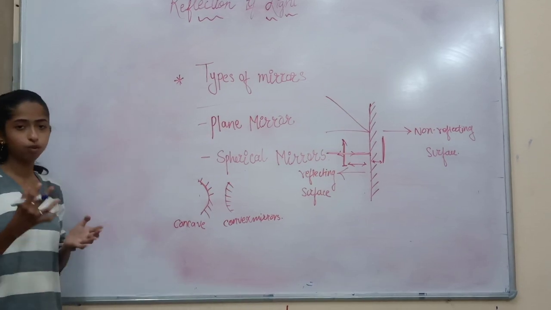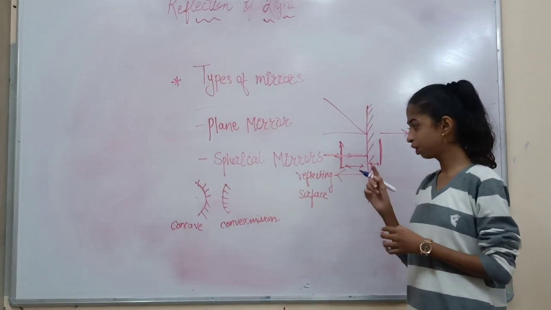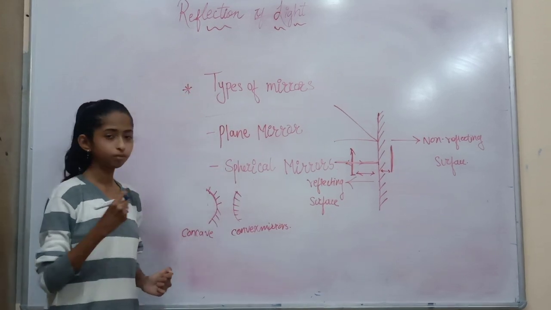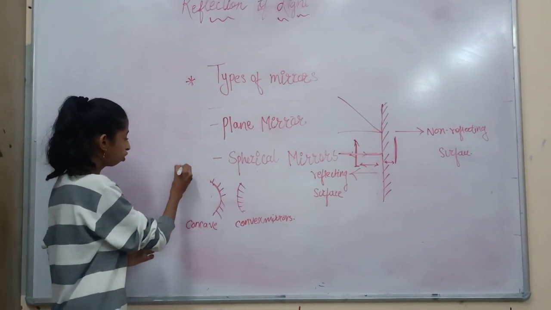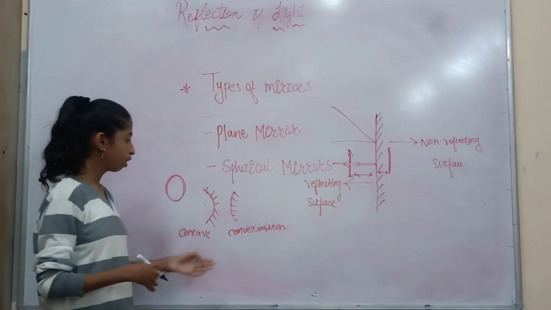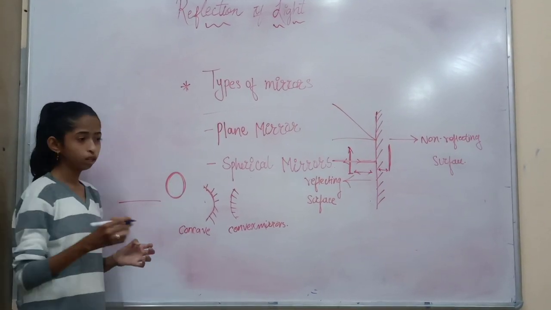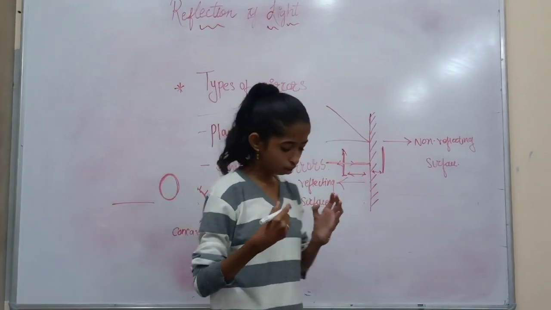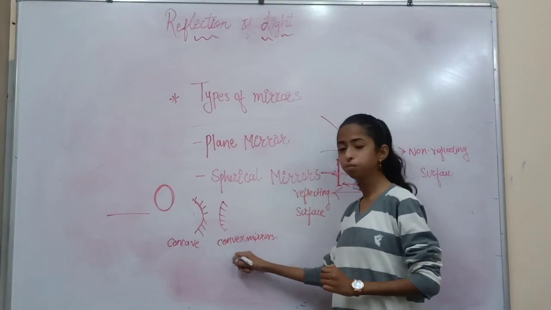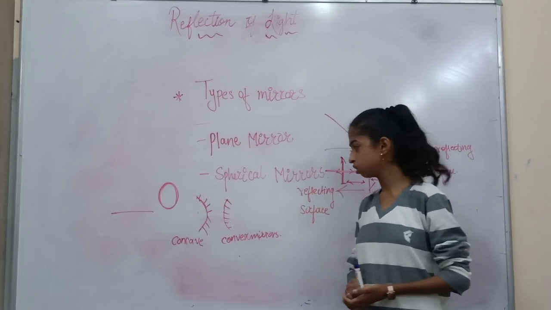We have wide usage of concave and convex mirrors. Concave mirrors are usually used by dentists in clinics, as they focus on a particular area, so you get a wide and enlarged image of that area. Whereas with convex mirrors, the image formed is wide, so they are used in the side mirrors of vehicles. Convex mirrors are also called diverging mirrors and concave mirrors are also called converging mirrors.